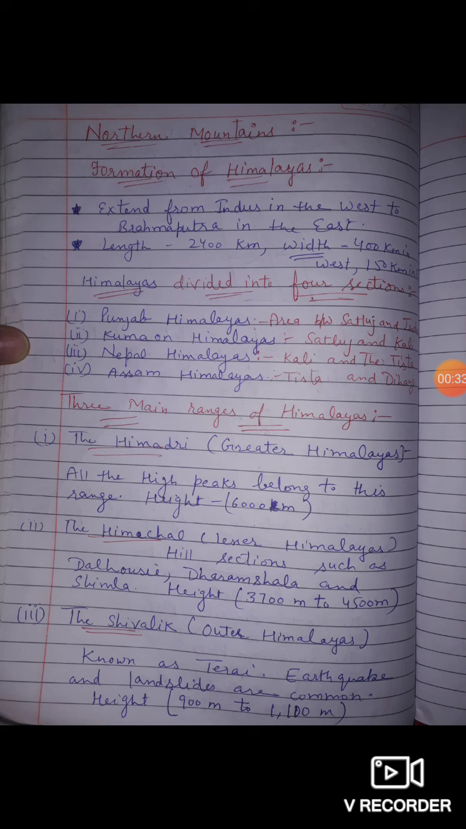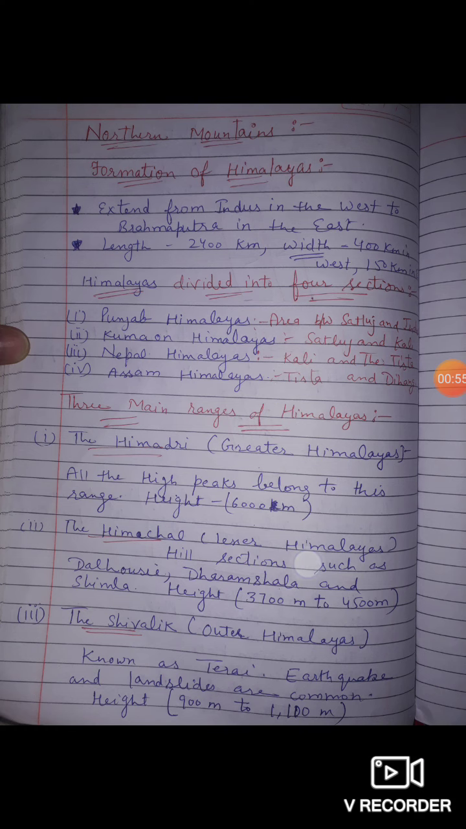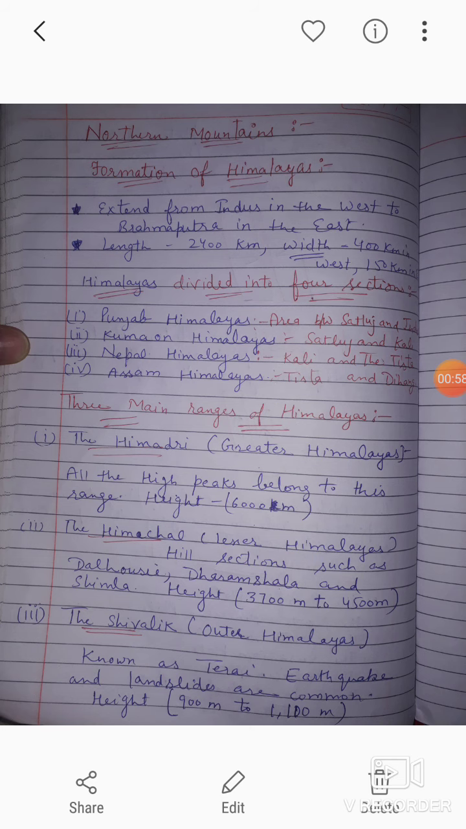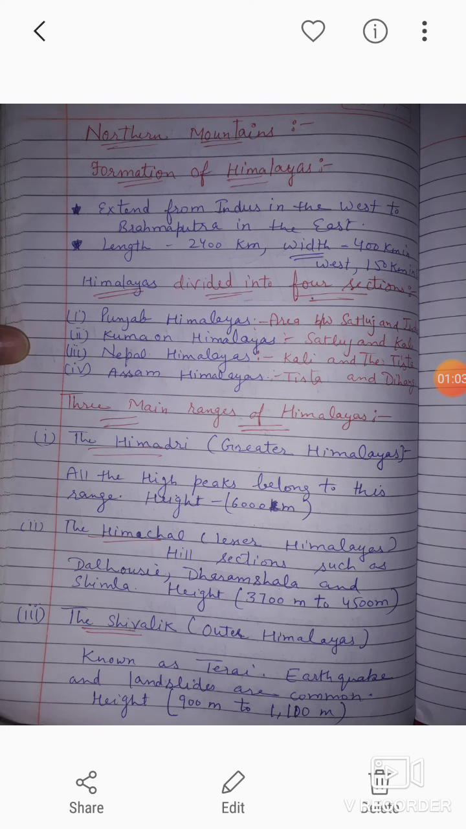Himalaya is in the north part of India and its extension is from Indus in the west to Brahmaputra in the east. The length of Himalaya is 2400 km and its width is 400 km in the west to 150 km in the east. Now let's discuss the sections of Himalaya. It is divided into 4 sections, that is Punjab Himalayas, Kumaon Himalayas, Nepal Himalayas and Assam Himalayas.